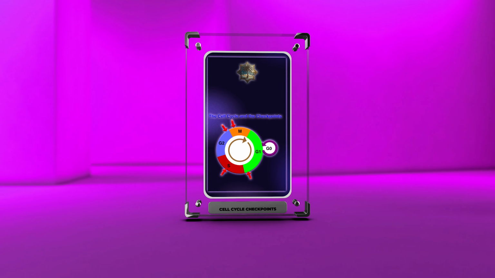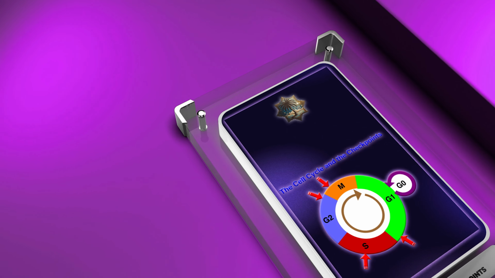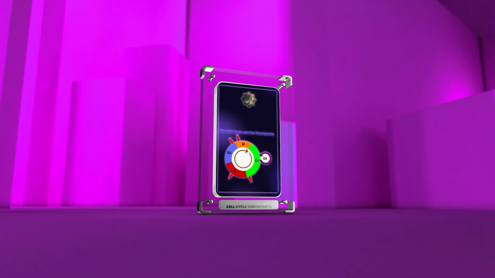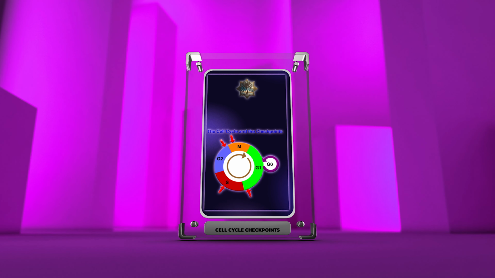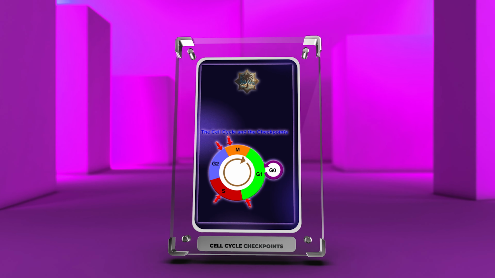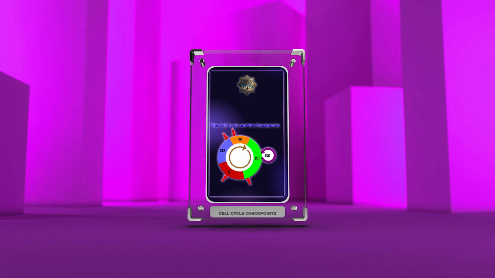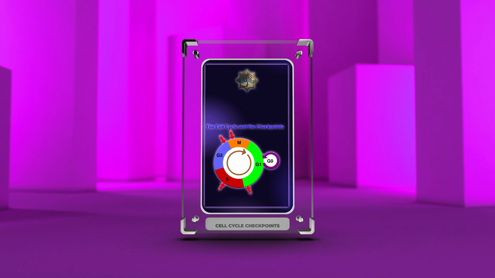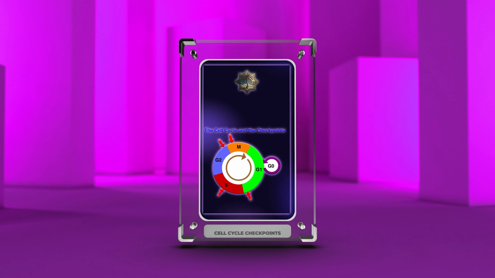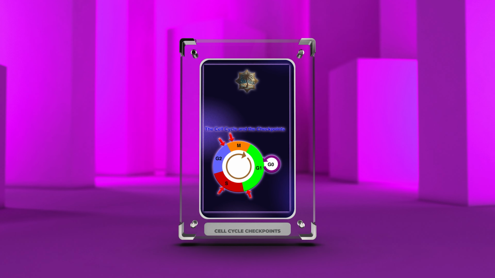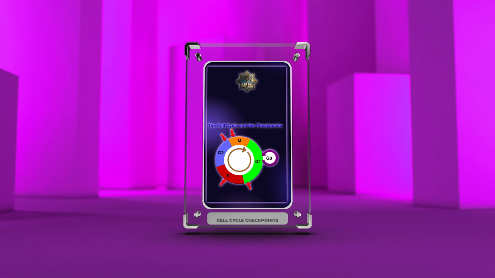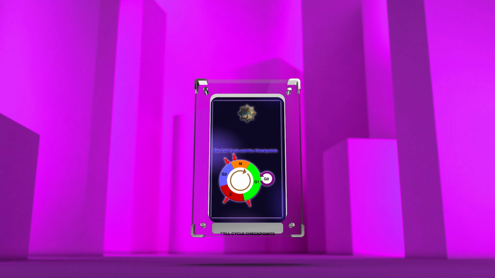Introduction. Welcome to today's lecture on the intricacies of the cell cycle and the molecular mechanisms that govern its progression. In this session, we will delve into the roles of various factors such as cyclin-dependent kinases, CDKs, cyclins, and checkpoints in ensuring proper cell cycle control. Additionally, we will explore the consequences of defective checkpoint functions and their implications in diseases such as cancer. So, let's begin our journey into the fascinating world of cell cycle regulation.